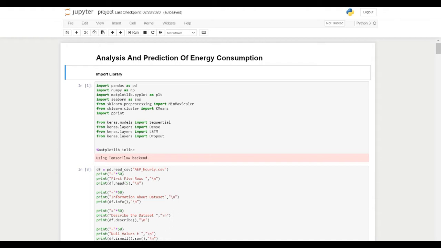sklearn is a machine learning library for classification, regression and clustering algorithms, including support vector machines and the K-means algorithm, and Keras are the machine learning modules. And we have also imported LSTM. LSTM is long short-term memory, which is used for time series prediction.